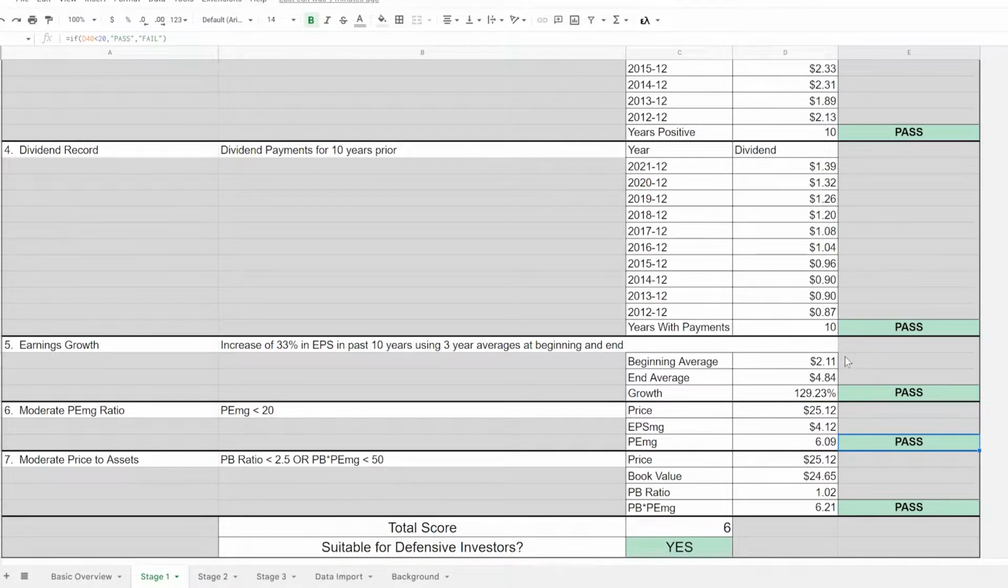PEMG, that is the price to earnings ratio using the earnings per share modern Graham weighted average. You take the price, 25.12, divided by the earnings of 4.12, and you get a PEMG of 6.09. That is lower than the defensive investor's requirement of 20, so it passes that test.